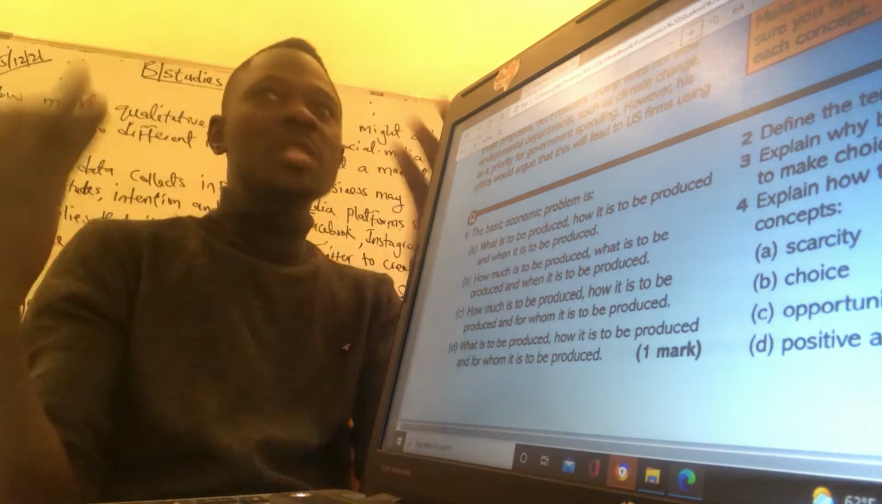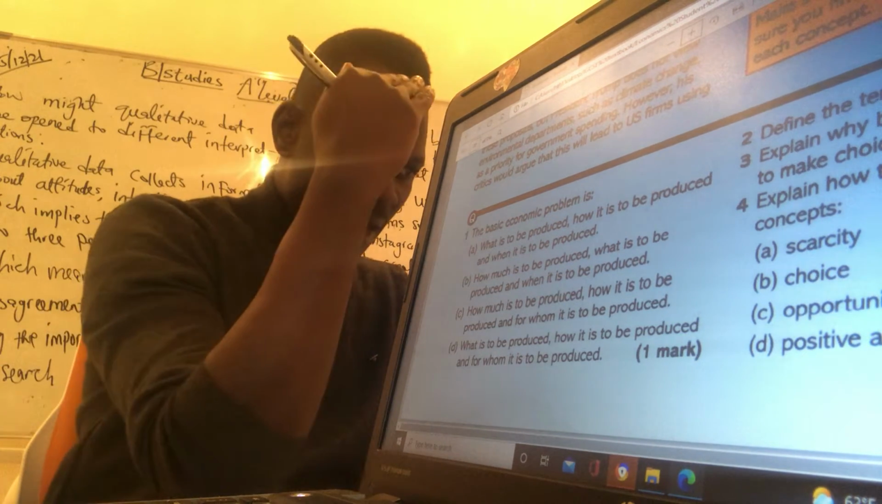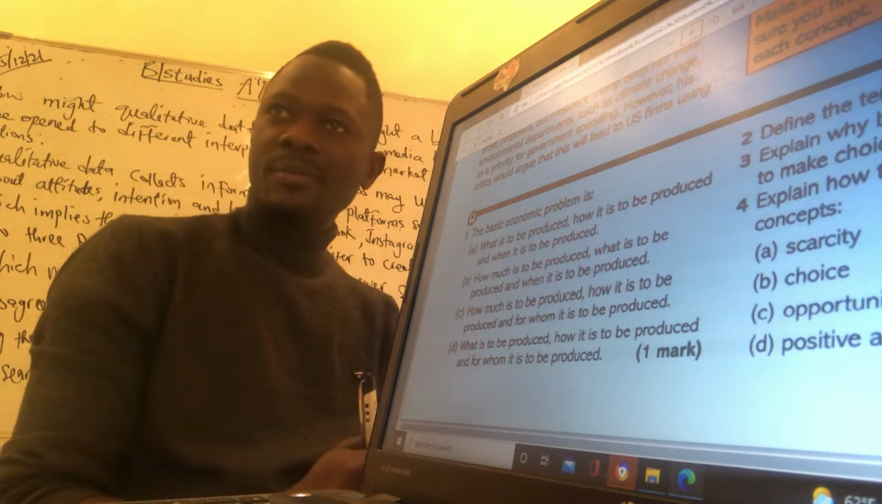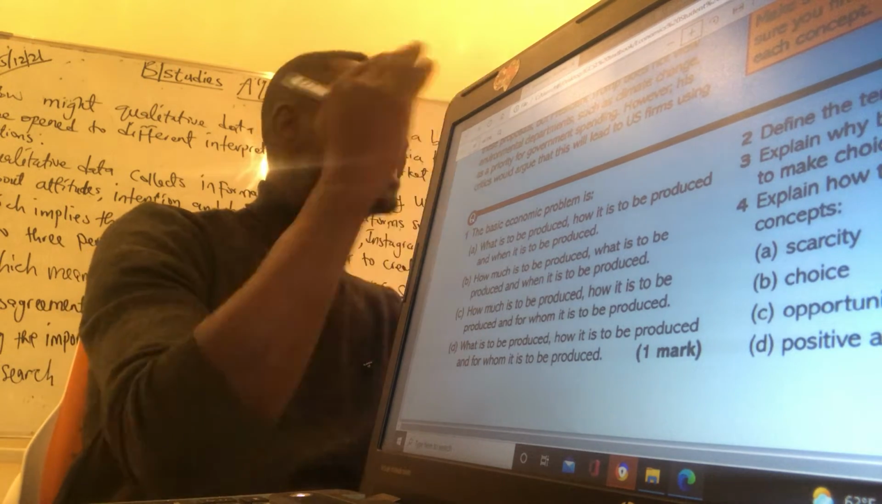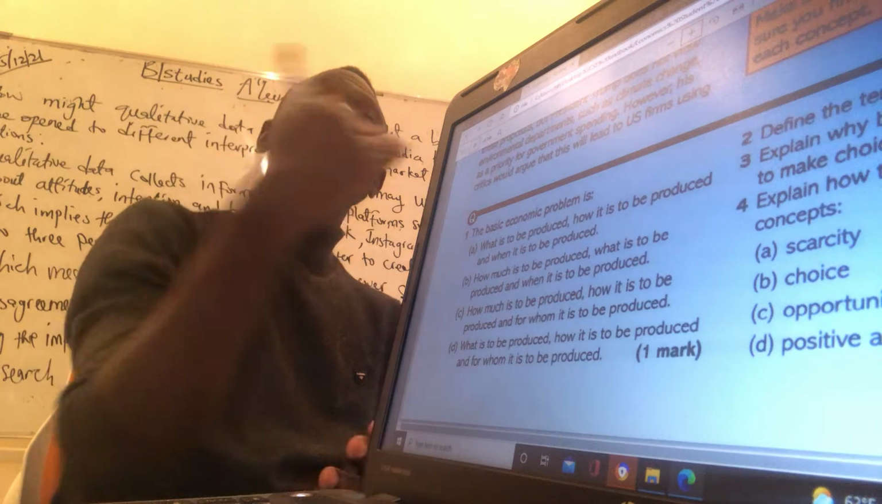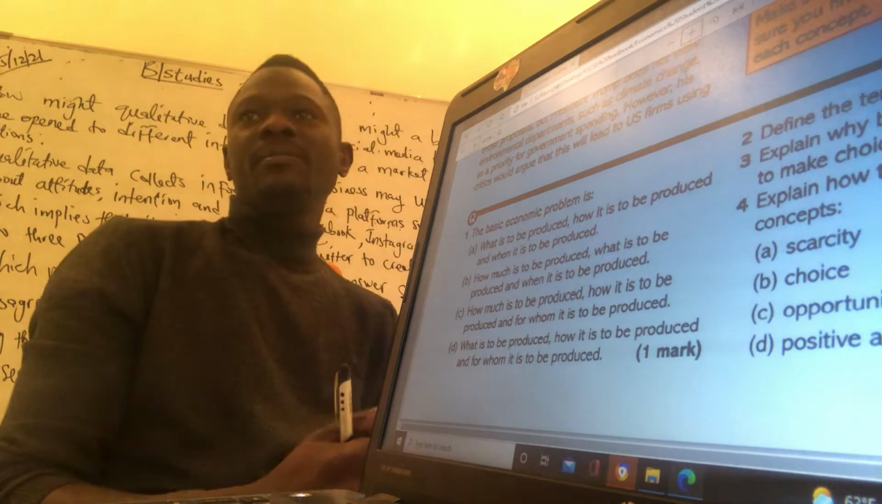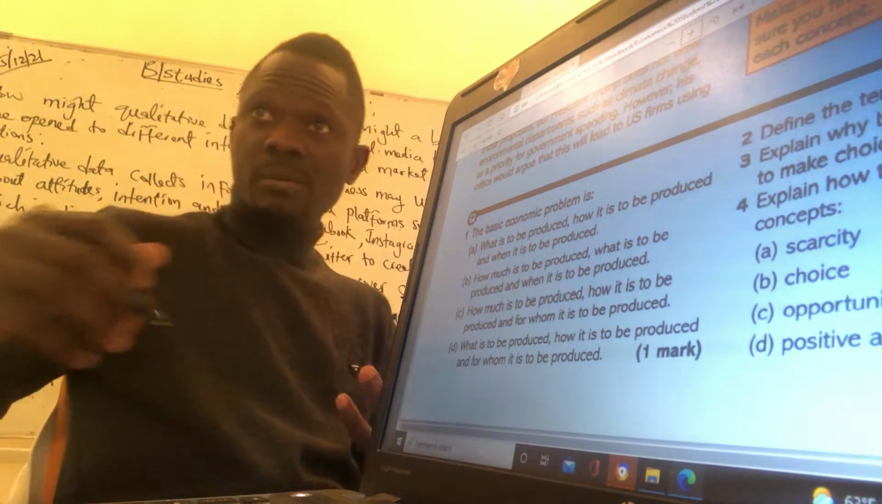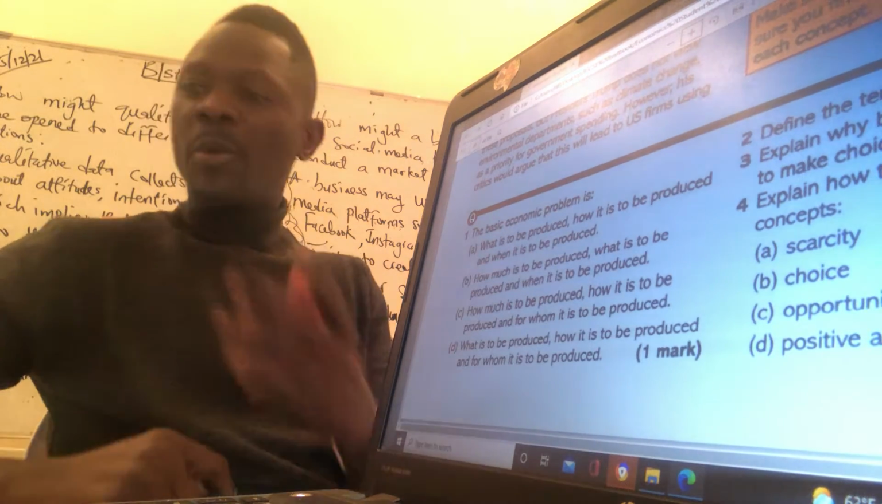But choice means that a decision has to be made. The decision has to be made. And whenever you need to make a decision, you are making a choice. Is it clear? Now, opportunity cost.